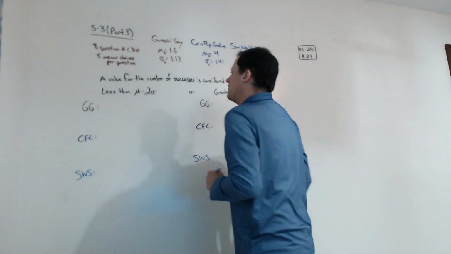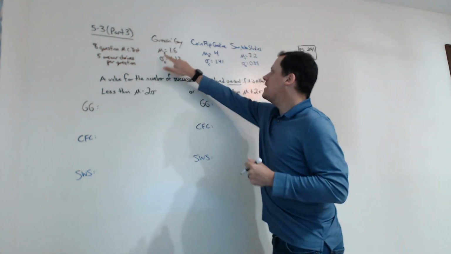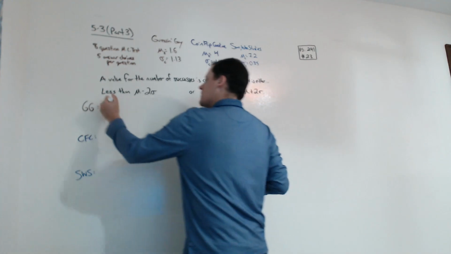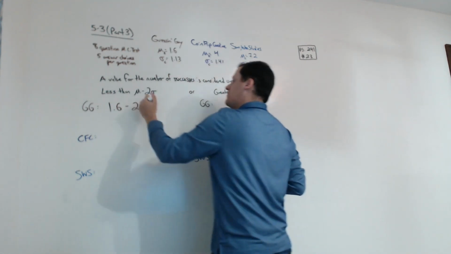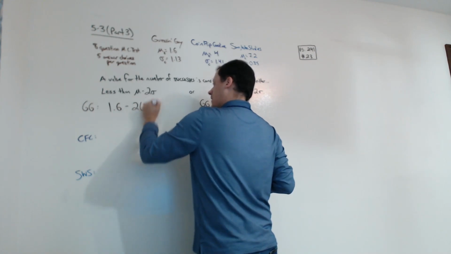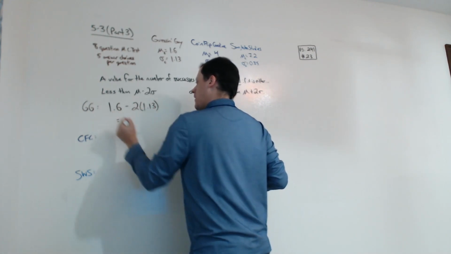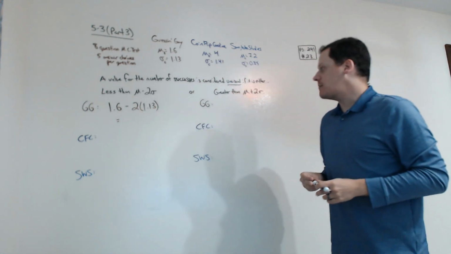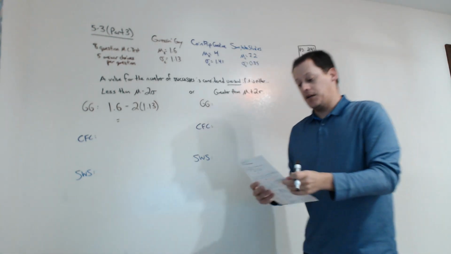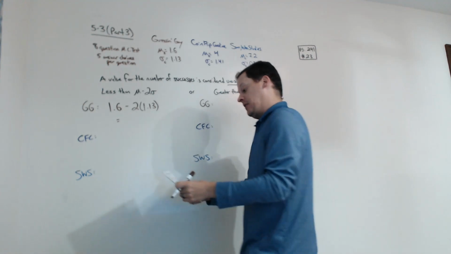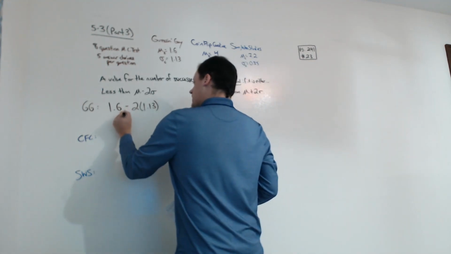So, Guessing Gary first. His mean is 1.6. So we want to subtract 2 standard deviations from that. So 1.6 minus 2 times 1.13. I'm just going to get my notes out here so I don't have to calculate it myself: that's negative 0.66.